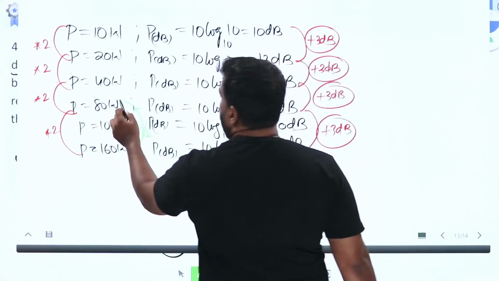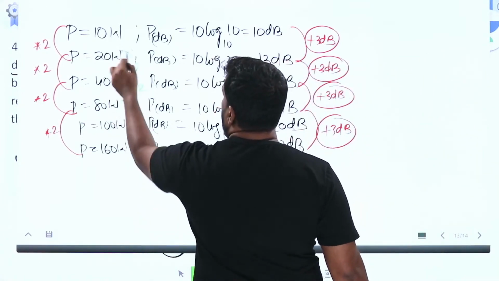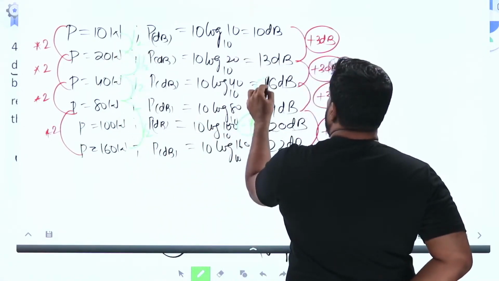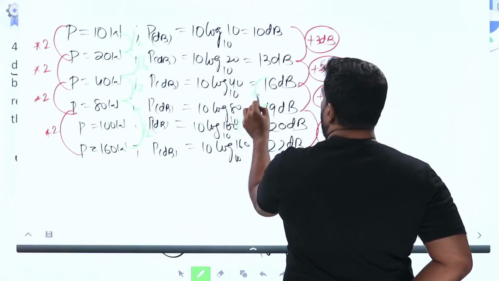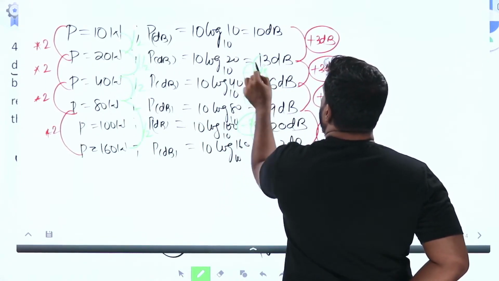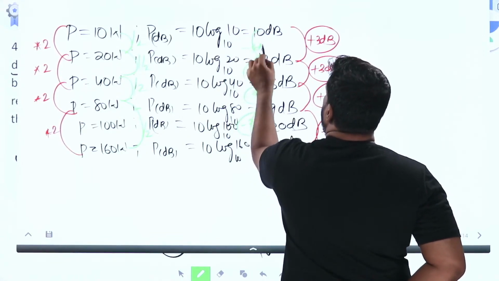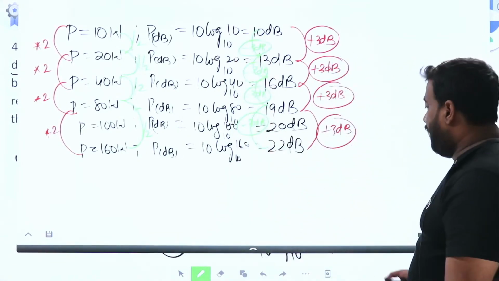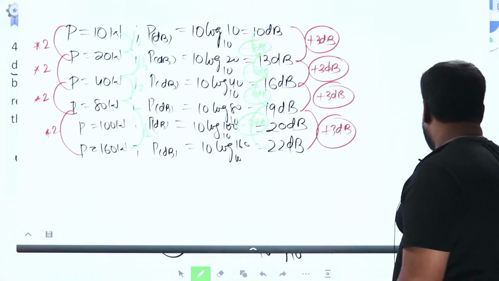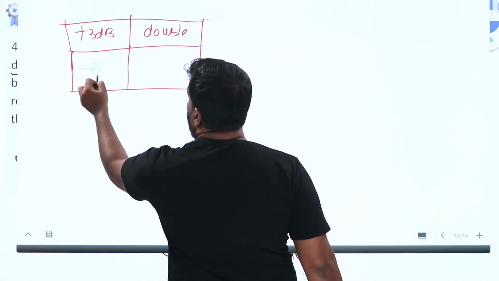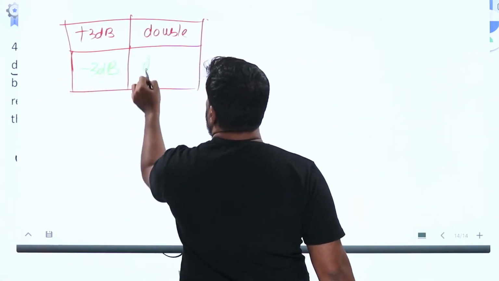Similarly here by 2, here by 2, here by 2, decrement minus 3 dB, minus 3 dB, minus 3 dB. That means every time the power gets halved, you get a 3 dB decrement. Minus 3 dB means the power will become half.